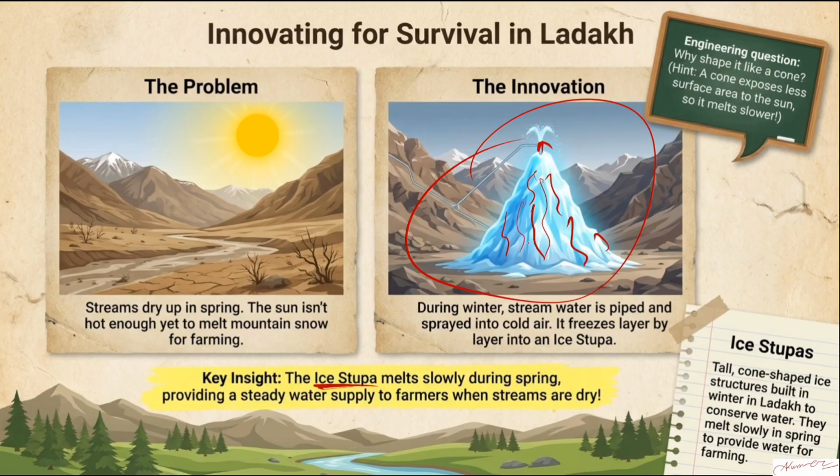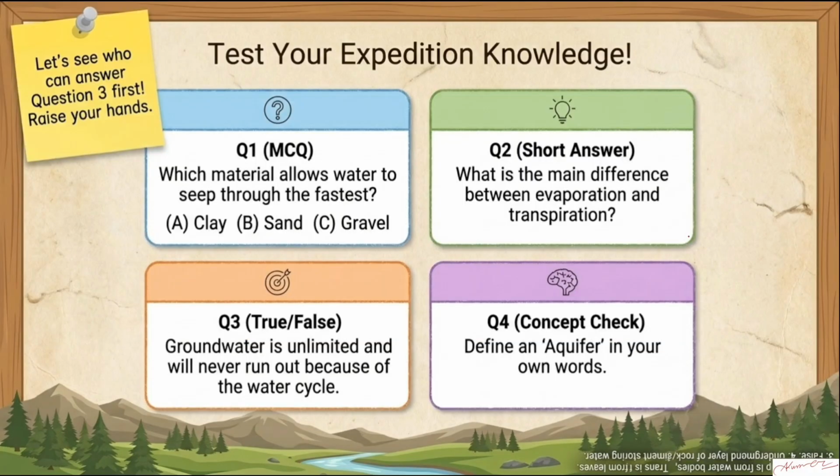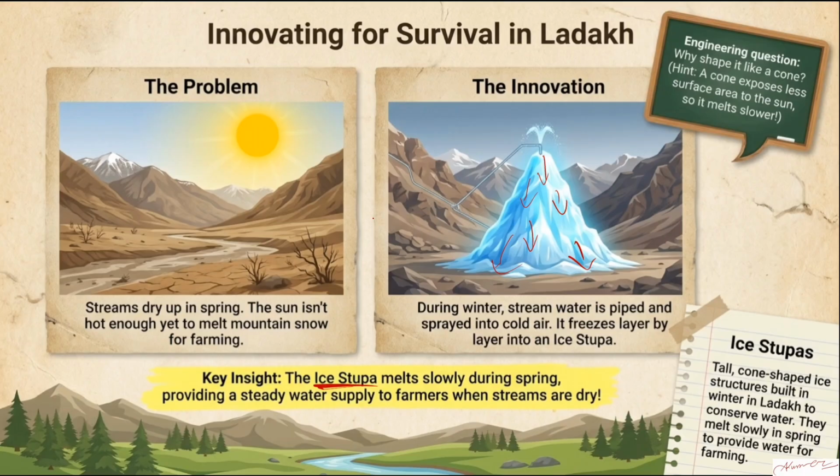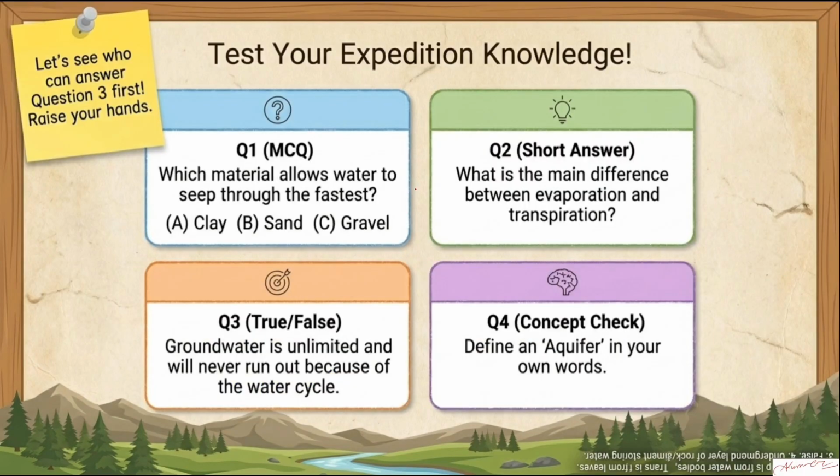It used to create what is called the ice stupa, which is human made. In the summer days, it used to melt slowly. Because of that, the water problem in that area got resolved. The water shortage got resolved. Clear. So that was one very great innovation in my opinion.